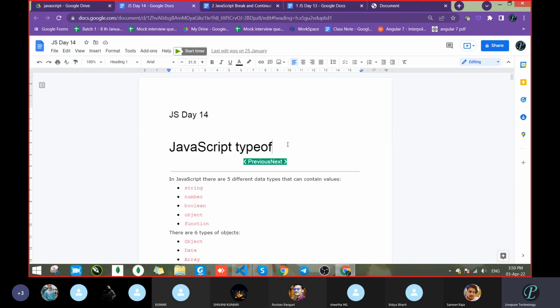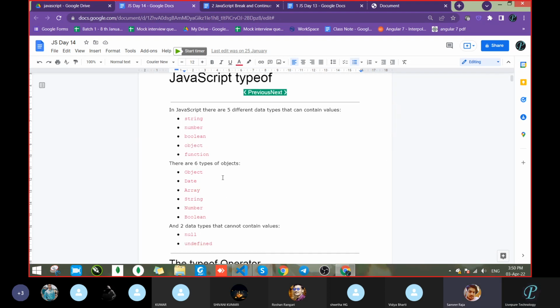So what is typeof? Already we know, if you have to check the type of any data, we can go with typeof. Same thing is there. So what different data types are available? Languages like Java, Python, .NET all have many different data types, but JavaScript has only a few. There are 5 main data types: string, number, boolean, object, function. These are the main ones.